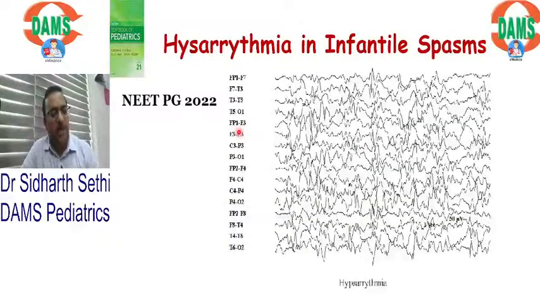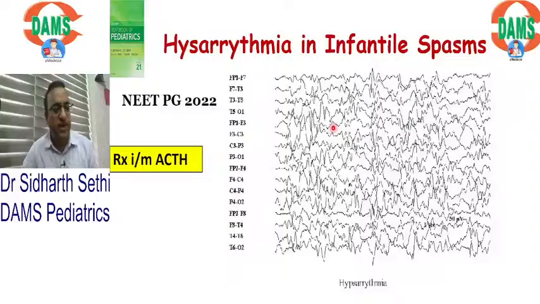This is infantile spasms. All of you remember, very important for your exams. Infantile spasms have hypsarrhythmia all over the brain. All over the brain, there are chaotic high voltage discharges. Drug of choice for infantile spasms is intramuscular ACTH. The second drug of choice is vigabatrin.